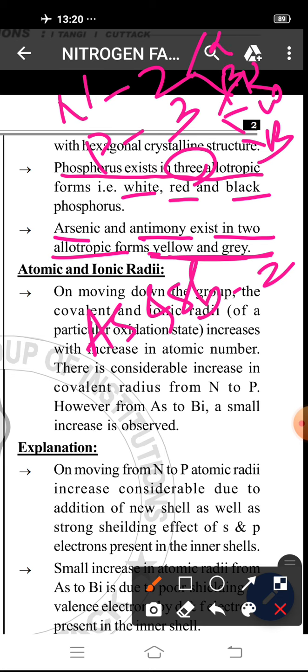Okay. So allotropic form is over. Bismuth is the one element in the nitrogen family that does not show allotropic form. Okay.